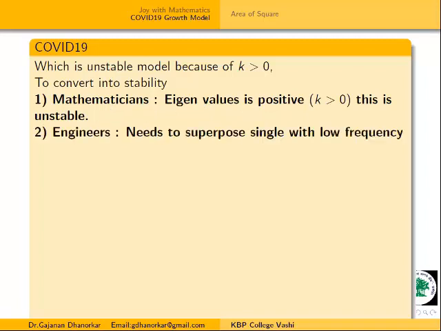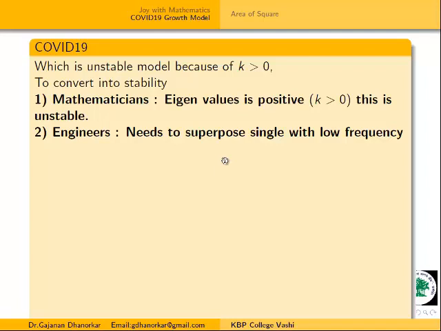This is an unstable model. Now, for this unstable model we have to superpose some signals, moreover a low frequency signal, and by using this low frequency signal we have to modulate and convert this model into stability.